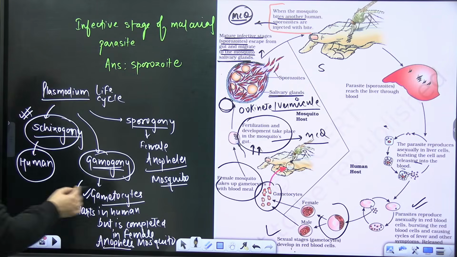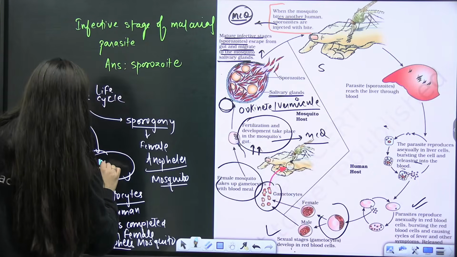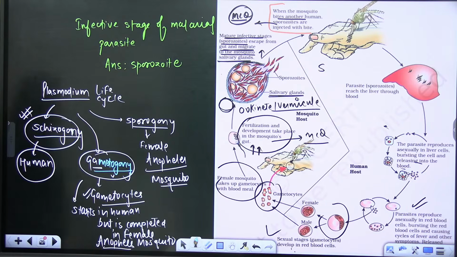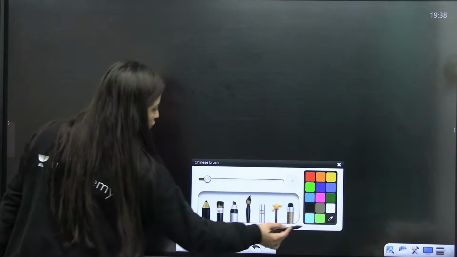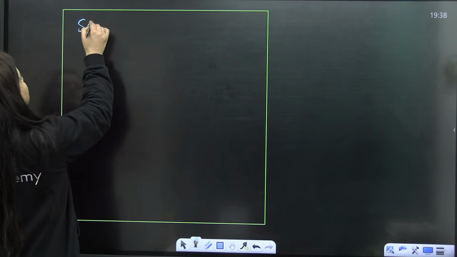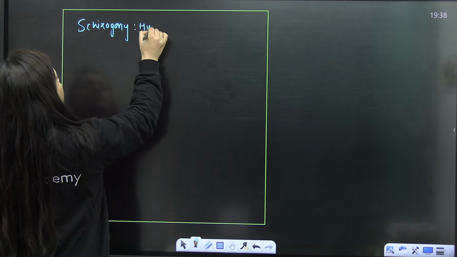And it is the gametogony. You write it as gametogony, okay? So gametocytes will form. Is that clear? Right? So schizogony. These are the three words that I have used. When it is the schizogony, it is in the human, right?